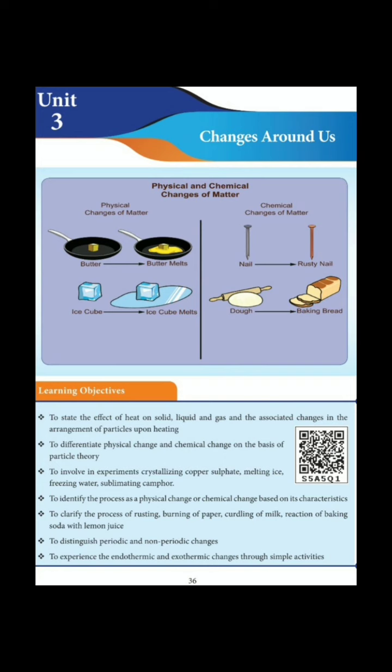Number 4, it will identify a process as a physical change or chemical change based on its characteristics. Number 5, to clarify the process of rusting, burning of paper, curdling of milk, reaction of baking soda with lemon juice. Number 6, to distinguish between periodic and non-periodic changes. Number 7, you will experience endothermic and exothermic changes through simple activities.